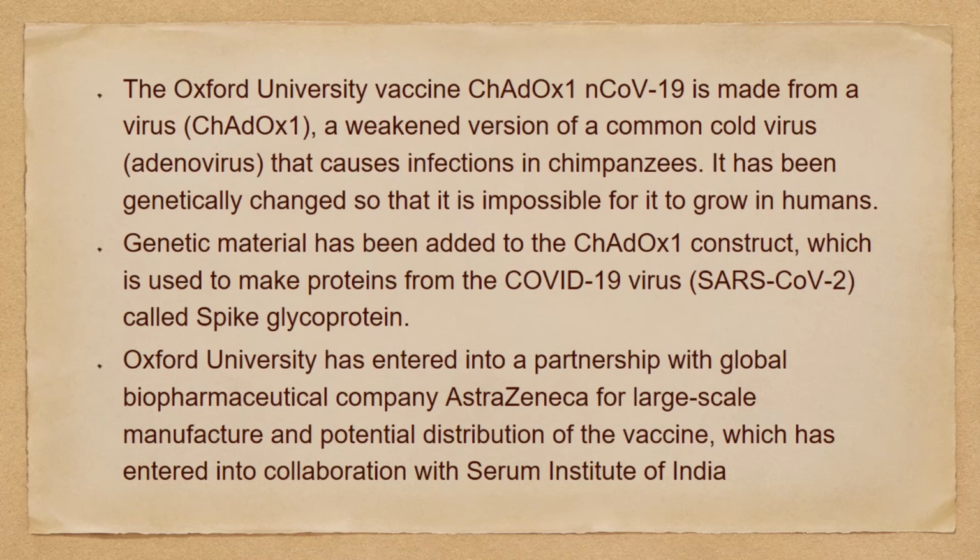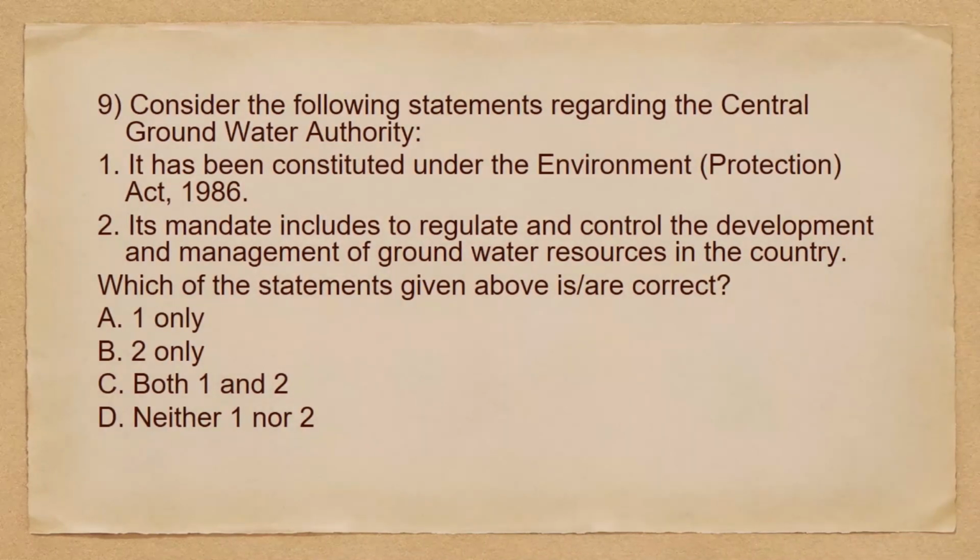Genetic material has been added to the CADOX construct, which is used to make proteins from COVID-19 virus called spike glycoprotein. Oxford University has entered into a partnership with global biopharmaceutical company AstraZeneca for large-scale manufacture and potential distribution of the vaccine, which has entered into collaboration with Serum Institute of India. So that's it. Moving to the next question we have.